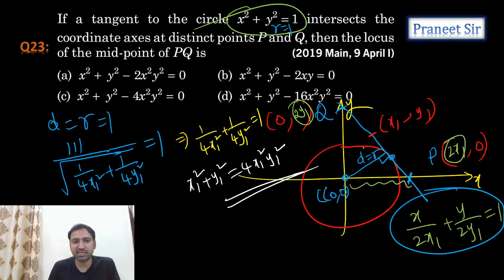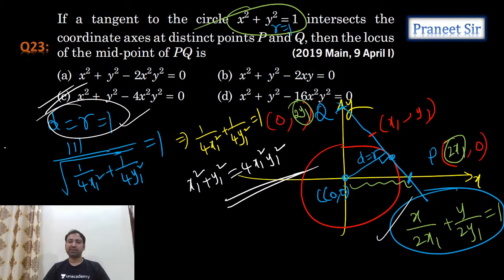So where are we getting this equation? Isn't it the third option, guys? The required point we are taking as x1 comma y1, the midpoint. Once we know the midpoint, we can calculate point P and point Q. And once you know the x-intercept and y-intercept, we can write the tangent equation in intercept form and apply the condition for tangency. And we are obtaining the relation between x1 and y1. That's it. So the third option is the answer. Correct. Sriman, you're right. Priyanshu, correct.